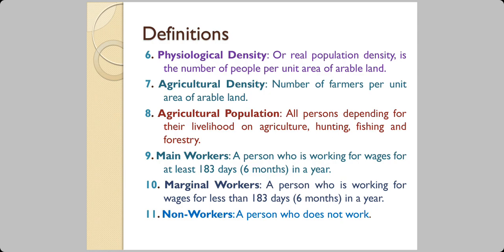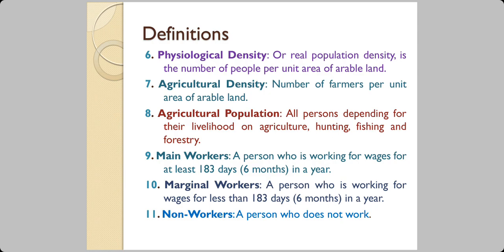Agricultural density means the number of farmers per unit area of arable land. Agricultural population means all persons depending for their livelihood on agriculture, hunting, fishing, forestry, animal husbandry, and so on. We can omit hunting, but fishing is also one type of legal hunting.